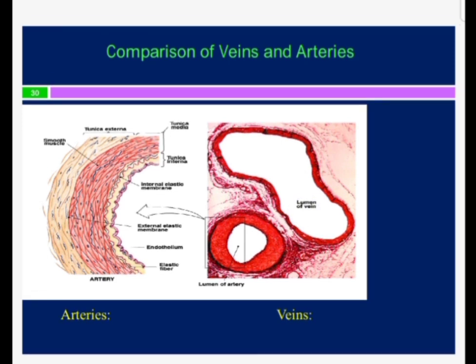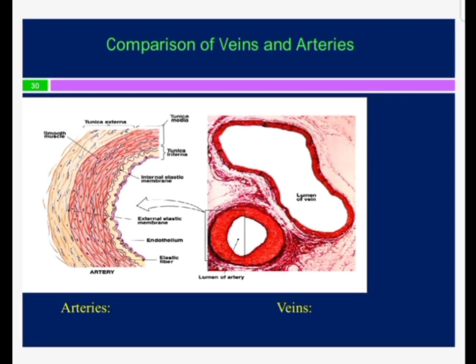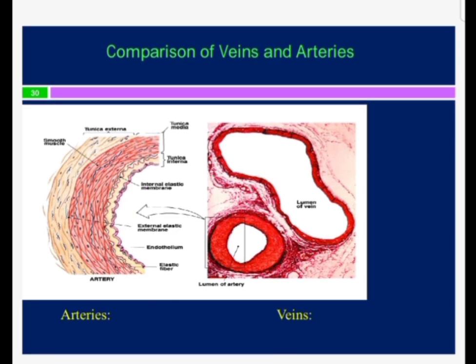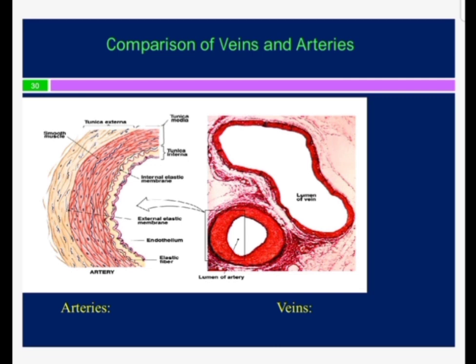If we start from the luminal side, we will come across the endothelium, then the subendothelial connective tissue layer, then the internal elastic lamina. This is a corrugated line.